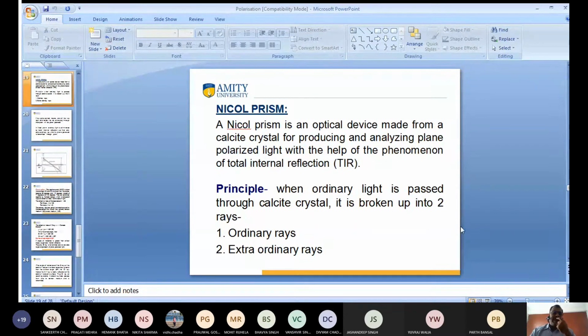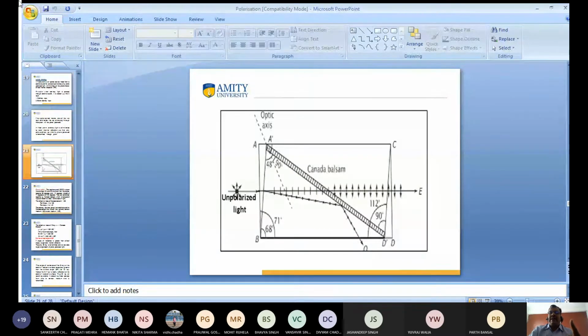I already told you that when ordinary light is passed through a calcite crystal, it is split into two rays, that is the ordinary ray and the extraordinary ray. I will show you the figure; I am able to explain this with the help of the figure.